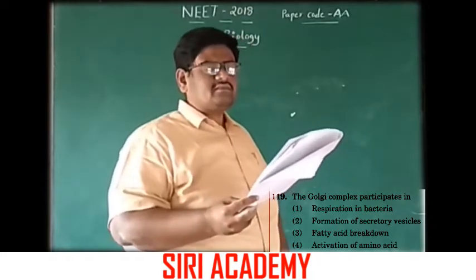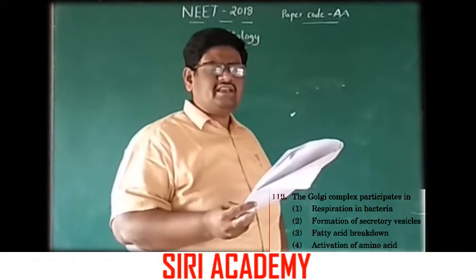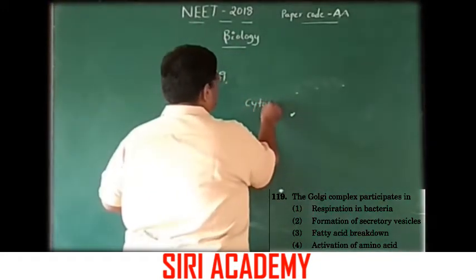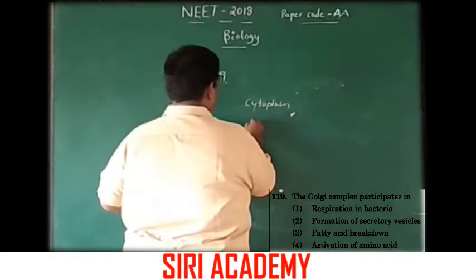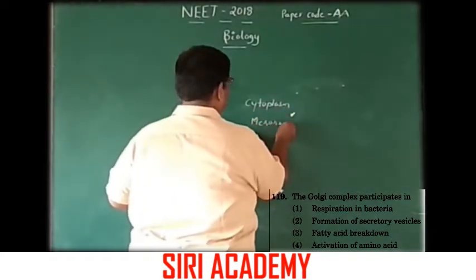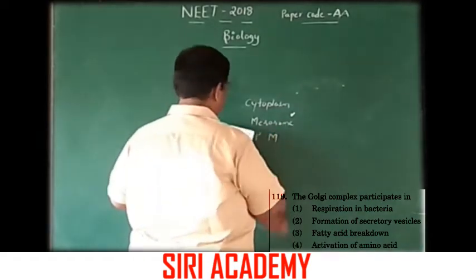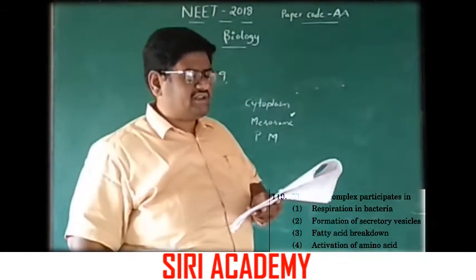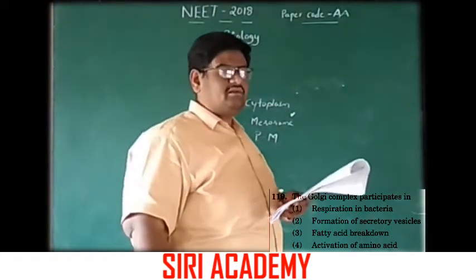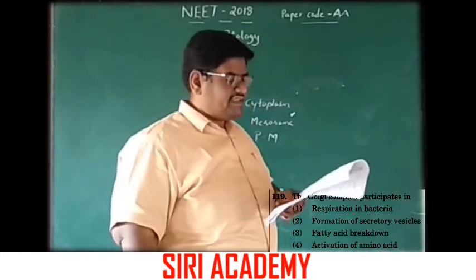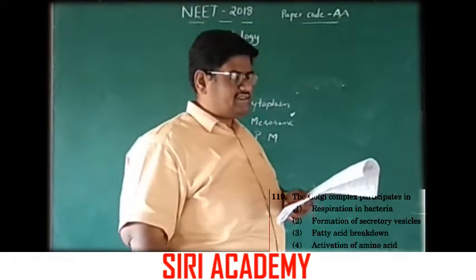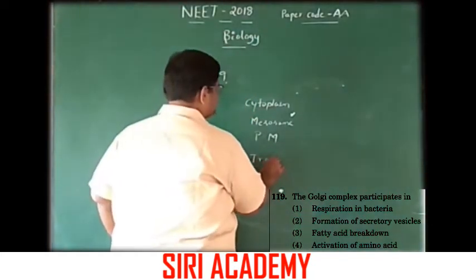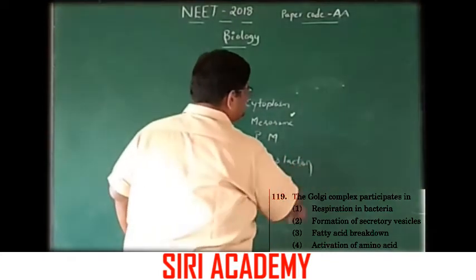Here the first one, respiration in bacteria, takes place by cytoplasm and mesosomes and plasma membrane in bacteria. So there is no role of Golgi complex because that is the prokaryote. The cell membrane bounded cell organelles are absent. Here the fatty acid breakdown does not take place, and the activation of amino acid takes place in translation.